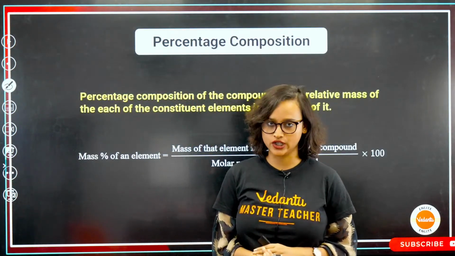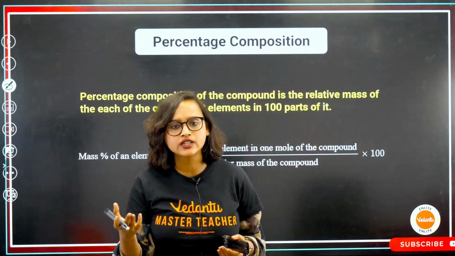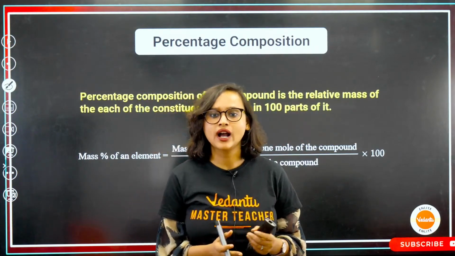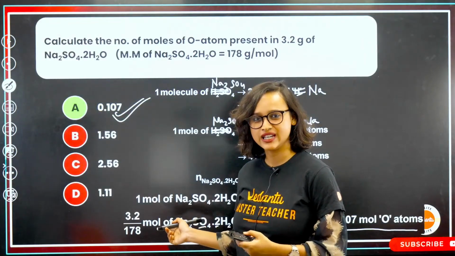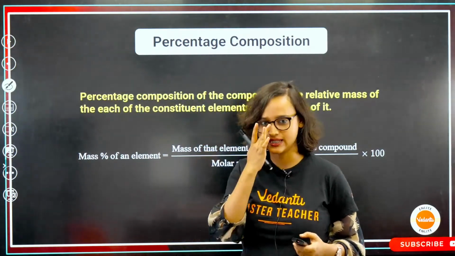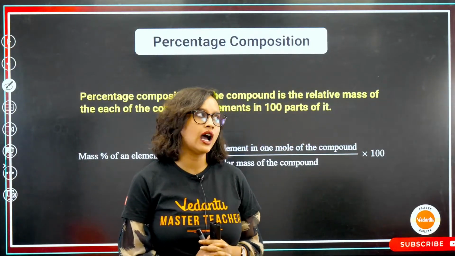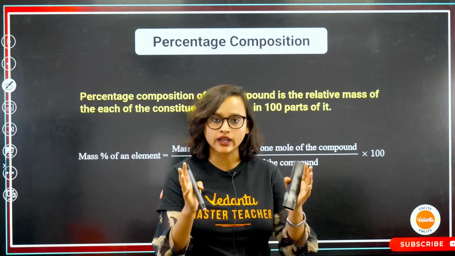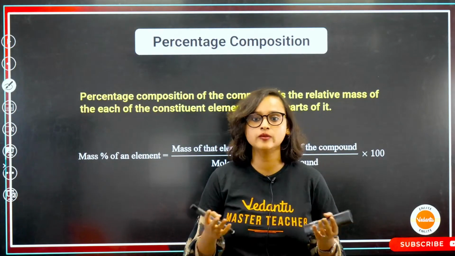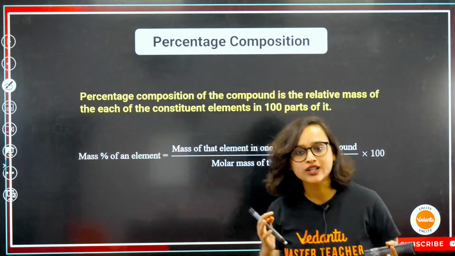Chalo. Now percentage composition. Percentage composition of the compound is basically the relative mass of each of the constituent elements in 100 parts of it. Shaku, I just taught you, no? Would you mind going back a little bit and watching it again? You will understand. So what is percentage? Let's say out of 100 marks, if I get 85 marks, what will be my percentage? 85%, right? So what is written here? What is the definition?